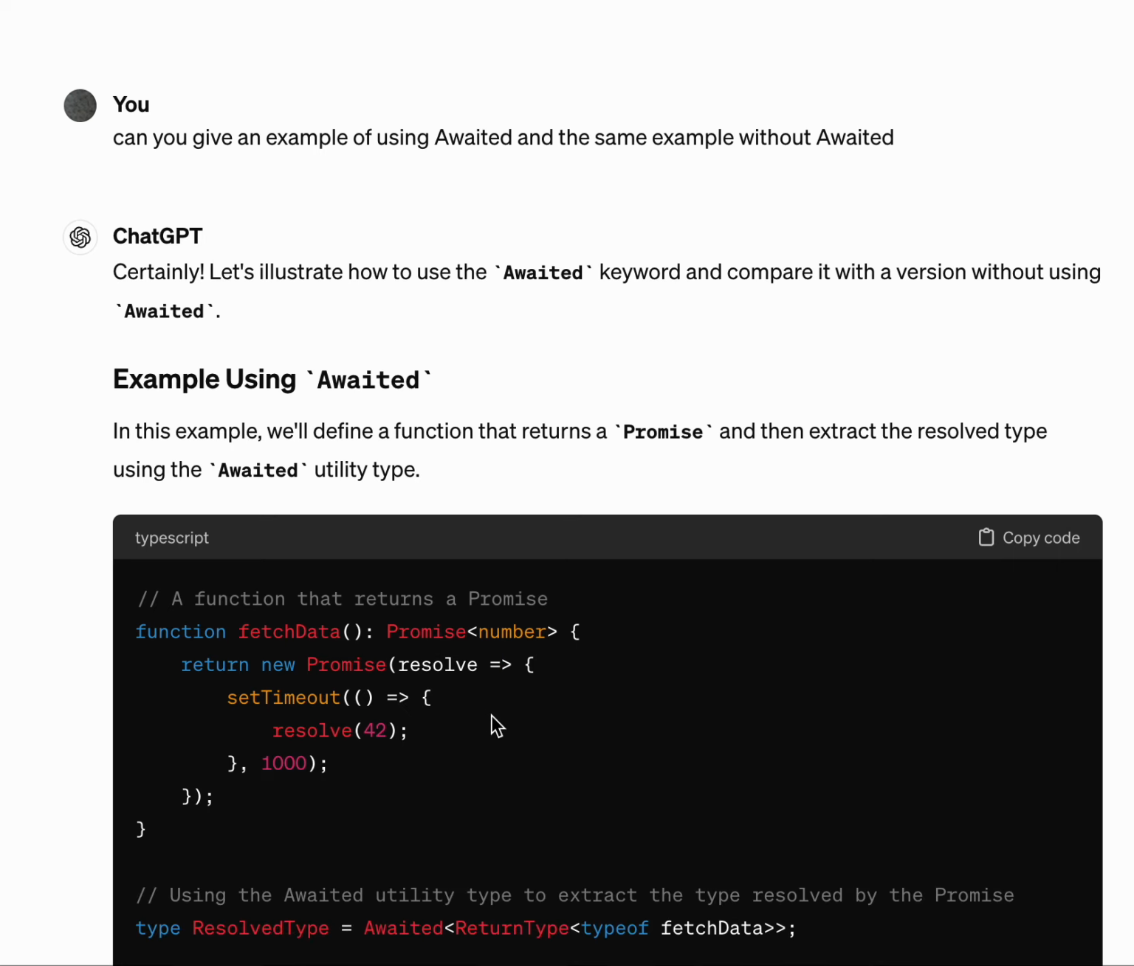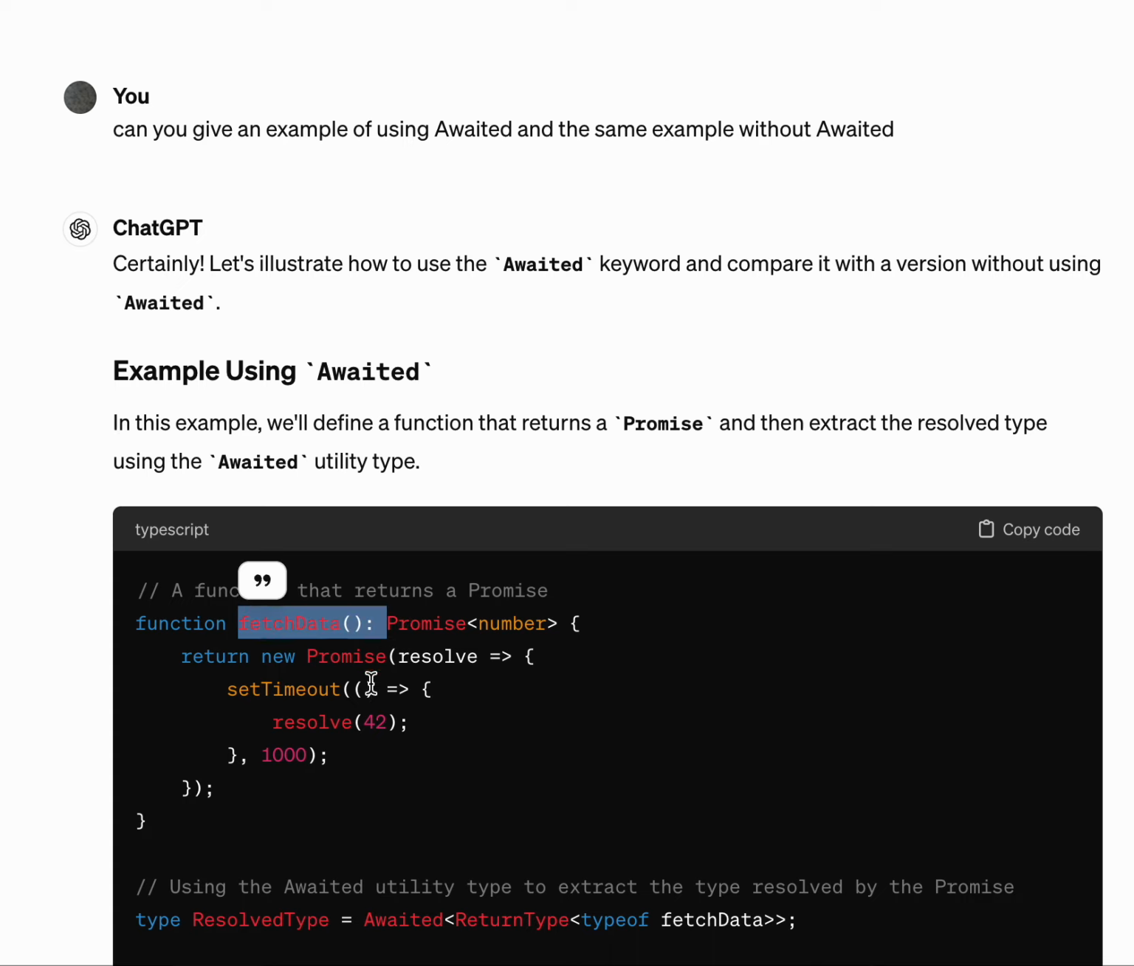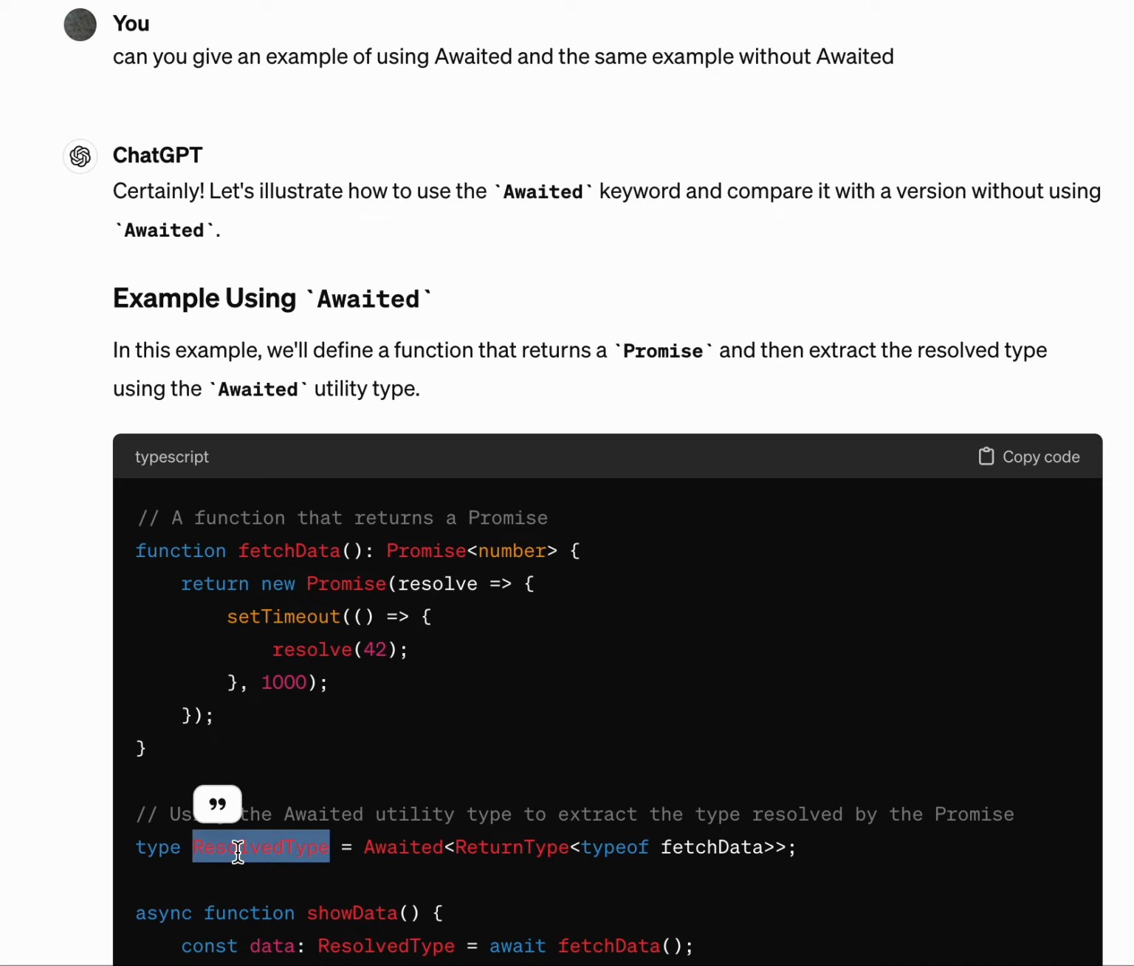And if you want to specify the return type of this function, you can do ResolvedType. You will define a type which is the return type of the function, and you will say Awaited, and then ReturnType is the type of fetchData, which is our function that returns a promise, which means at runtime ResolvedType will be equal to number, that is the return type of the function that returns a promise.